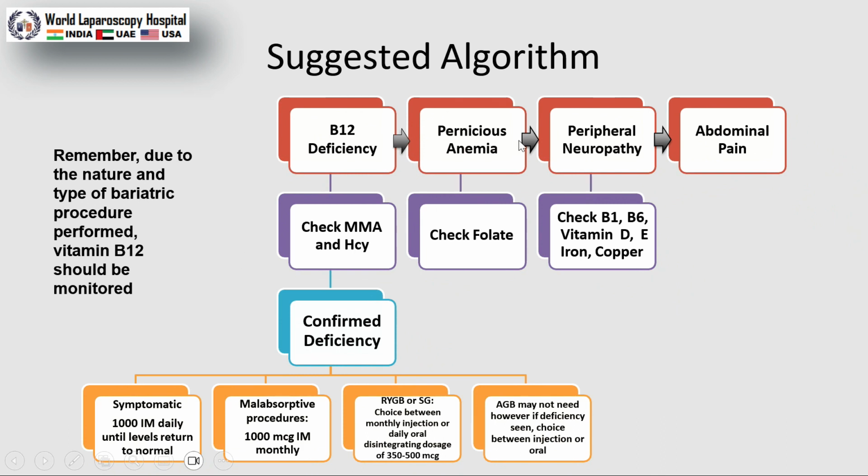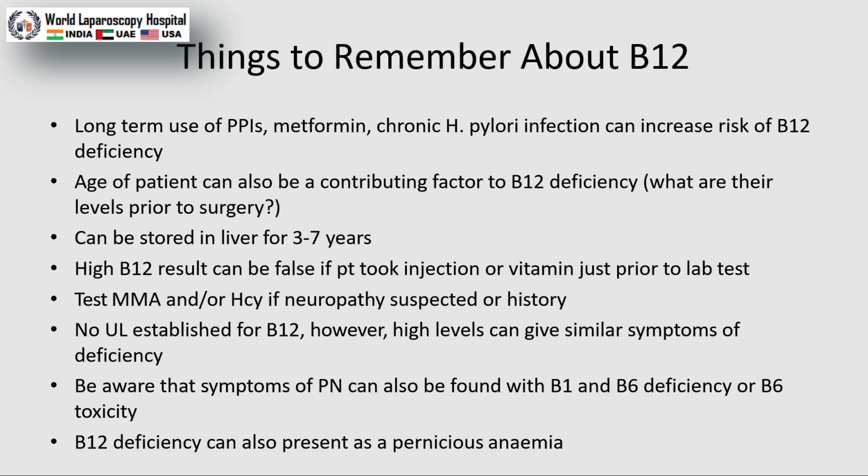B12 deficiency can lead to anemia, neuropathy, and abdominal pain. Sometimes we find the B12 levels are quite high in the patient, 1000 mcg. B12 deficiency can also be masked by increased folate. That's why, in order to check the accurate B12 deficiency, we have to do the methylmalonic acid test, or either the homocysteine test.